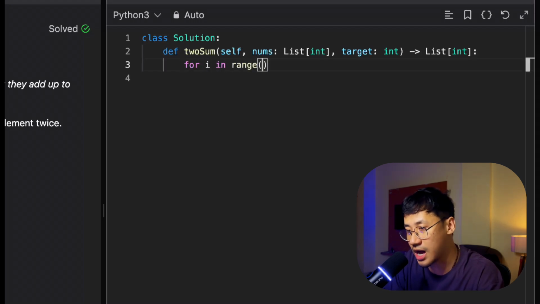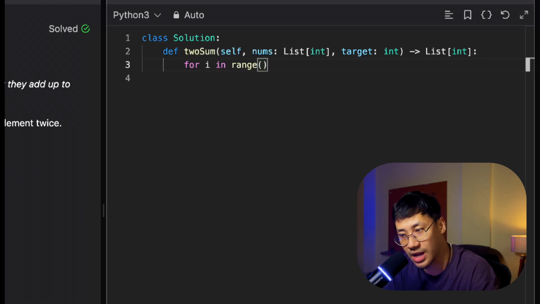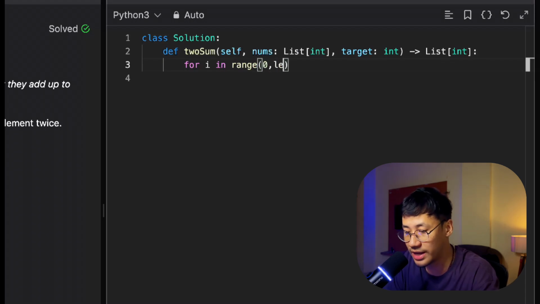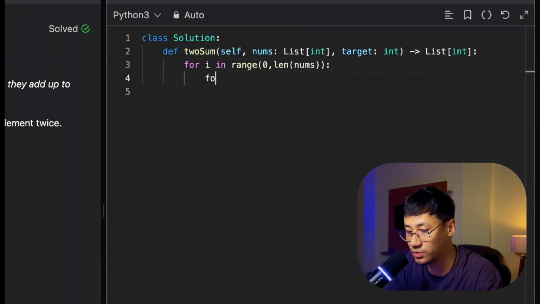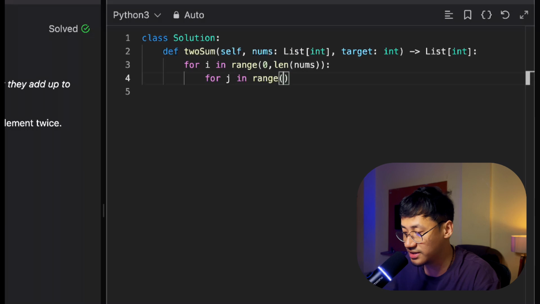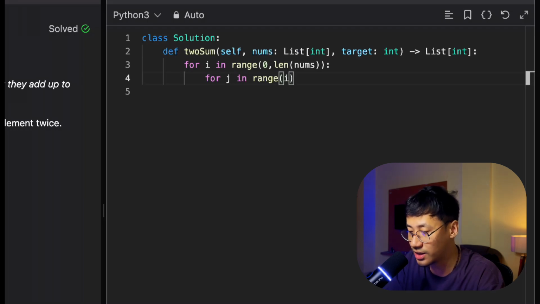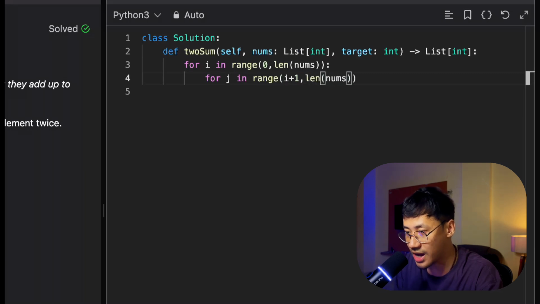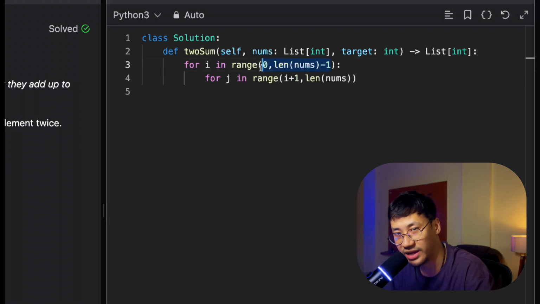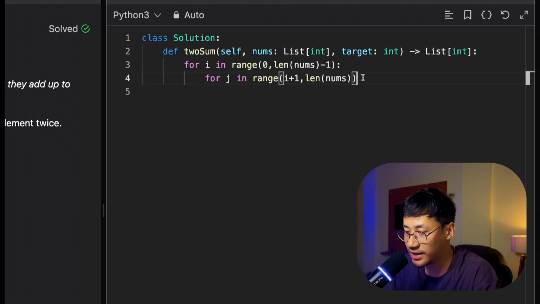So first I will run a loop, for i from index 0 to the length of nums. Next I'll do for j in range. Here you can see I have defined the range. If i is in the first place, j will start from the next position of i, because i and j cannot be the same. So I have to write i plus 1 and then the length of nums. i can just go till length of nums minus 1, so that it does not reach the end. I hope you are understanding this.